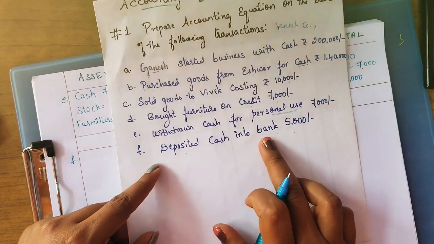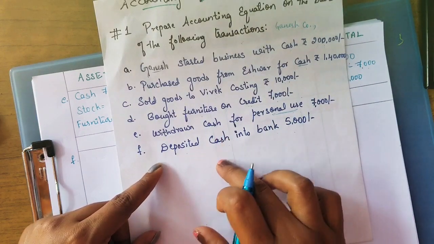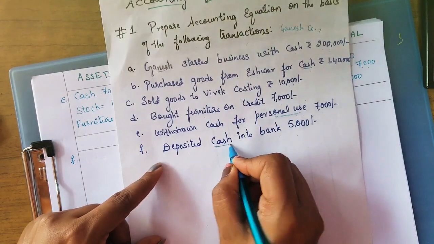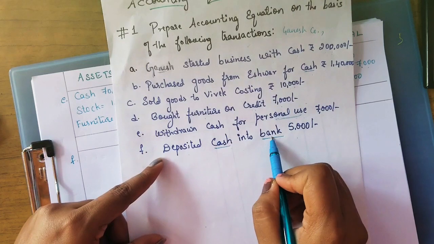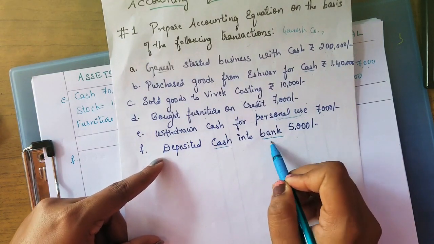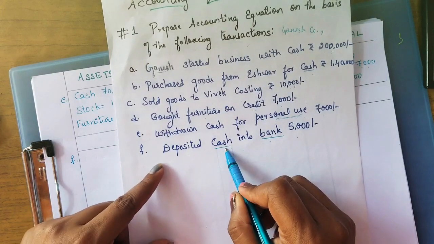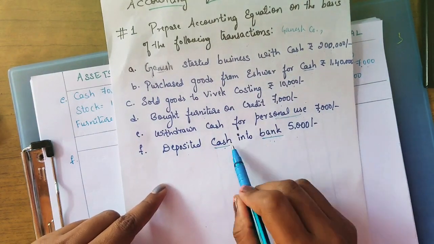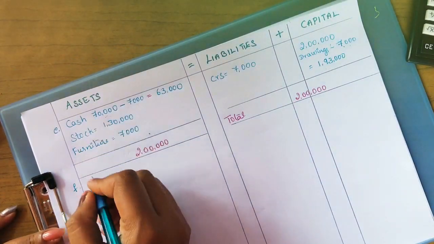Deposited cash into bank rupees 5,000. So here cash is affecting as well as bank. Bank is also a current asset. Cash is also a current asset. Bank balance is also a current asset. So both come under the asset side itself. Okay, so first we will take the cash.